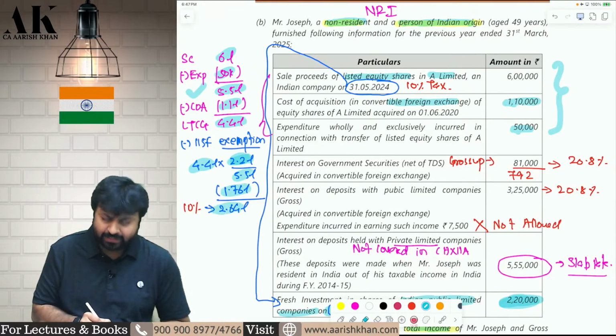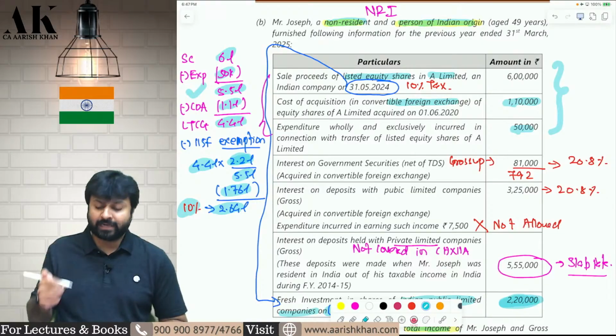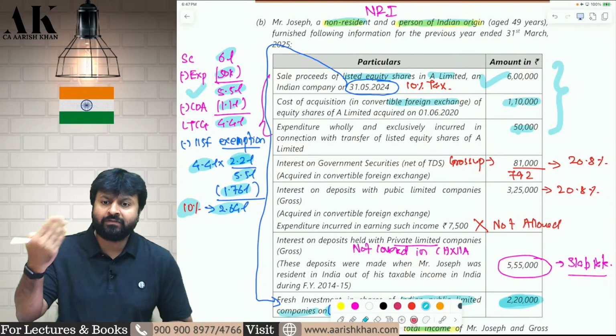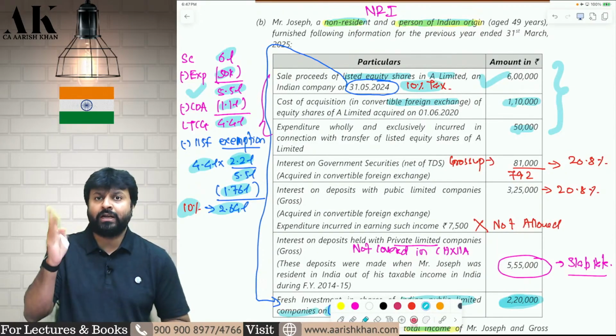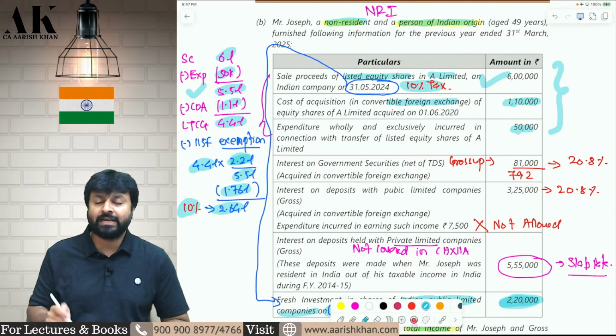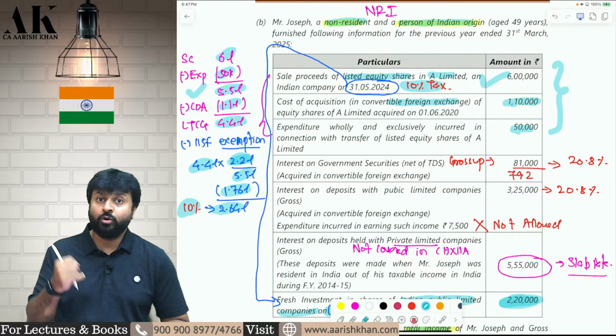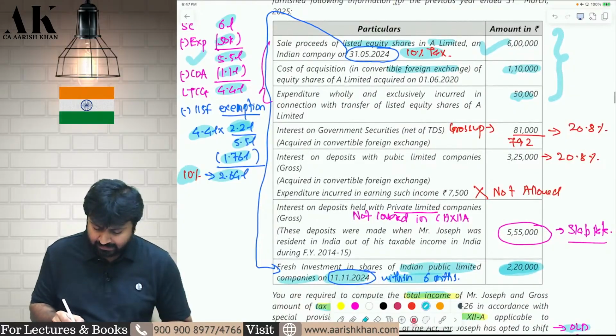This will be exempt and balance will be subject to 10% tax because it is transferred before 23rd July. If it would have been transferred on after 23rd July, this 10% would have been 12.5%. Okay. But in this case, it is 10% because it is transferred before 23rd July. Amendment has come from 23rd July, not before that. Okay. Next one. Interest on government security.